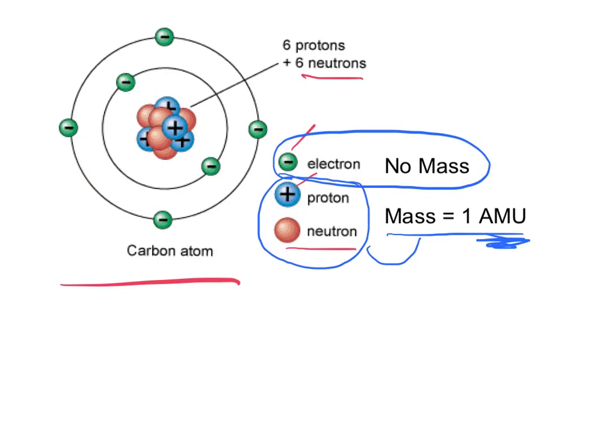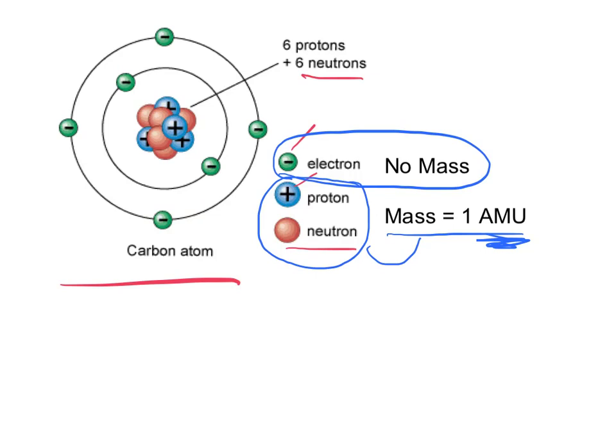The rule is only 2 electrons can exist in the first energy level. The second energy level can hold up to 8, and the third energy level can hold more, but then the rules kind of change. There's no real pattern to it that's obvious anyways.